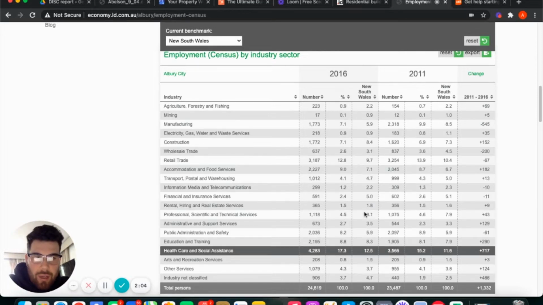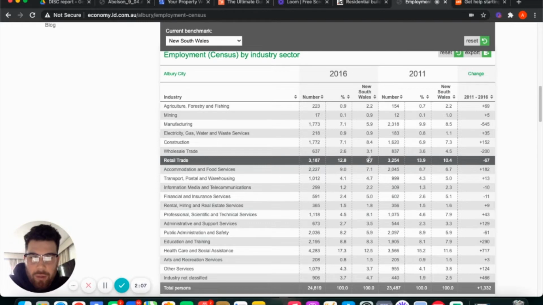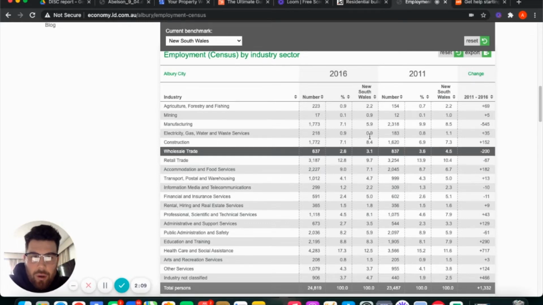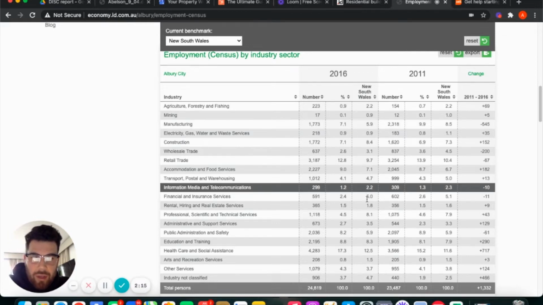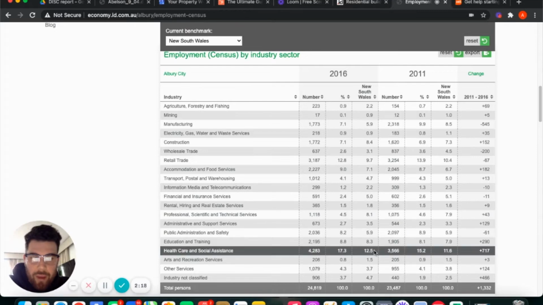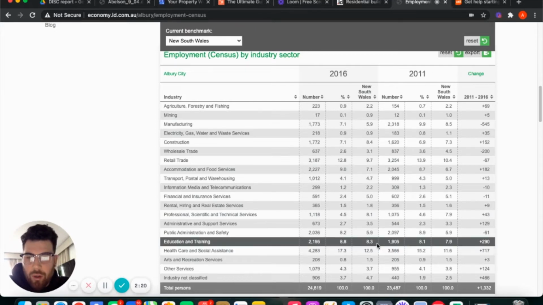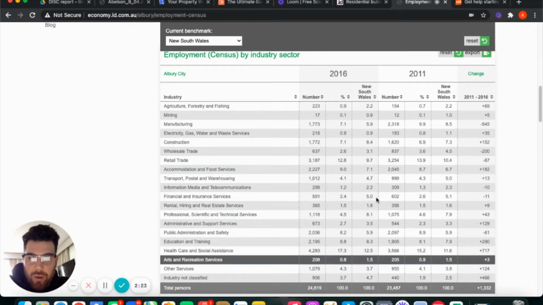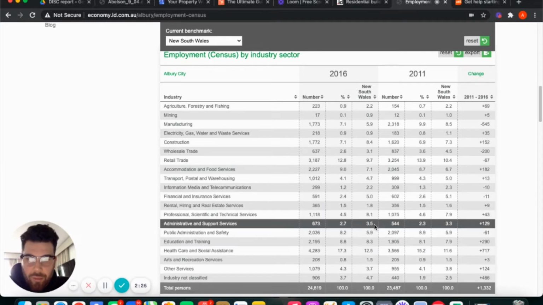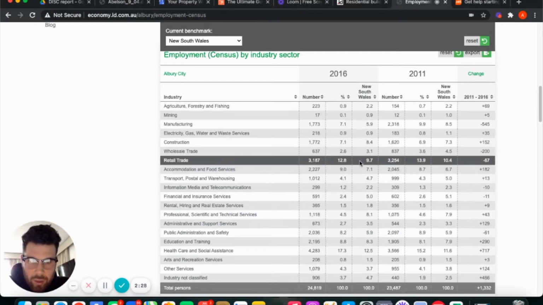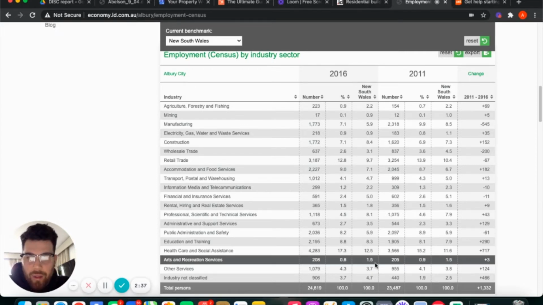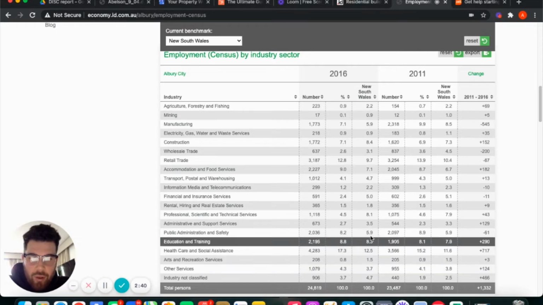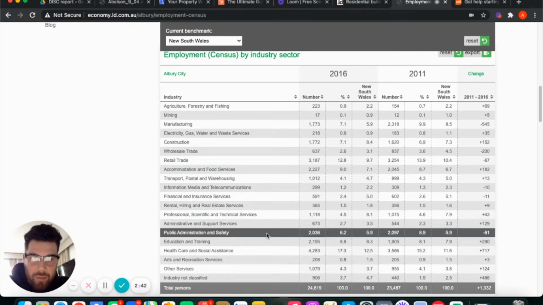And what you can see here is that you start to see industries like retail higher than the state average. You start to see manufacturing higher than the state average. Then you've got healthcare higher than the state average, and education higher than the state average. Where was it? The assistance that we had, that was support and assistance. Oh, yes, it's all together, sorry. Social assistance all together is not higher than the state average. Now, you start to see other sectors that are higher than the state average, like public administration.